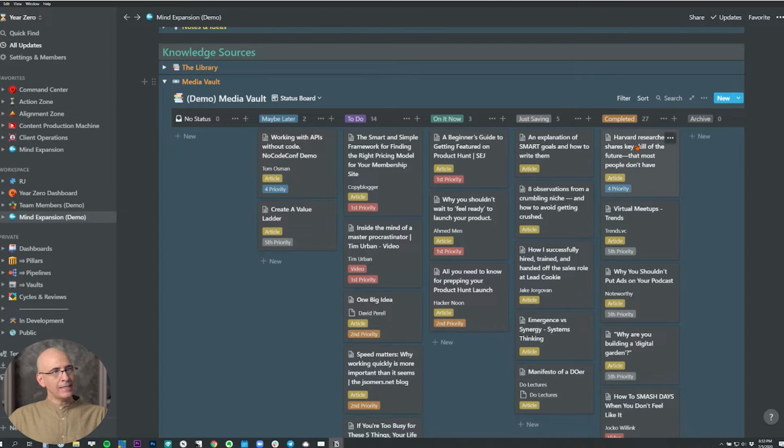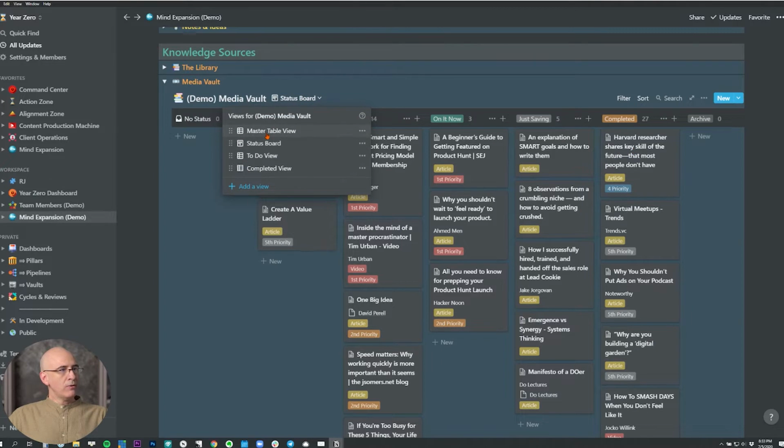You can line up the status in sequence on this board. So maybe later, to do, on it now. Just saving means I want to have it in the archive, but I'm not going to take the time to actually go through it thoroughly. Although that's a pretty rare instance that I do that. And then completed, of course, are the finished ones.